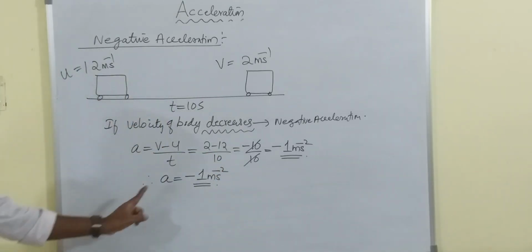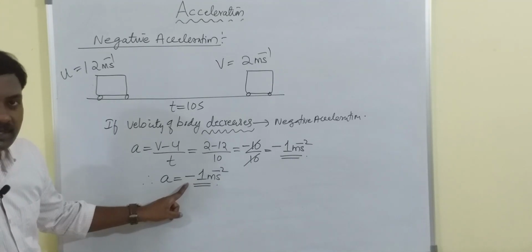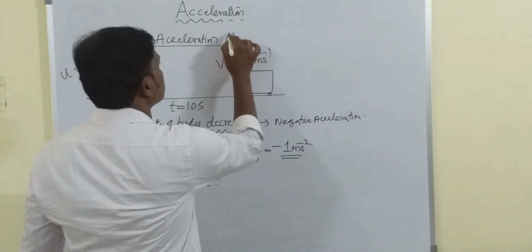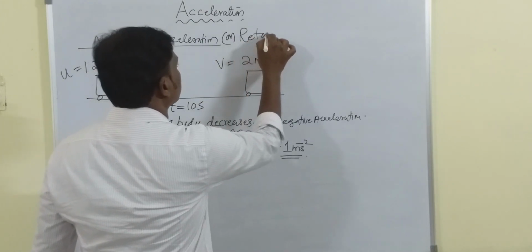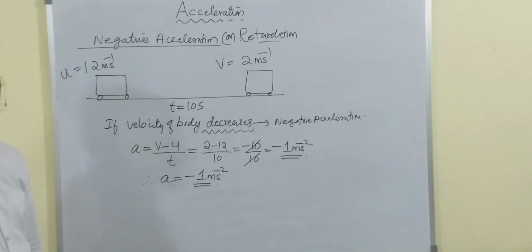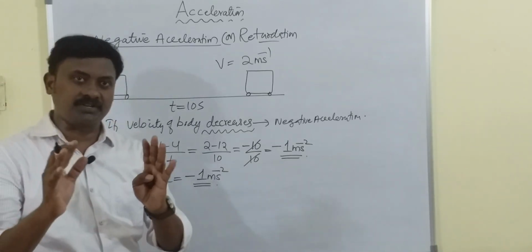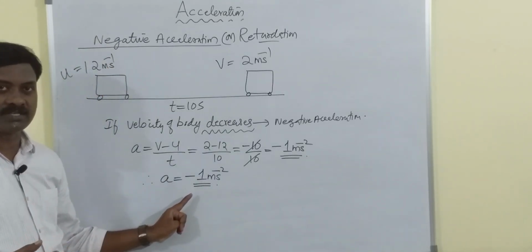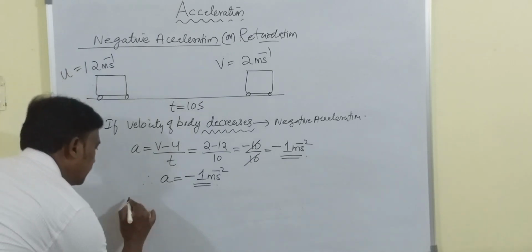Negative acceleration. Right. And negative acceleration is also called as what, children? Retardation, or deceleration. Now, like this question, sometimes they specially ask what is retardation. So, for retardation, don't take it as minus 1 meter per second square. Please see here.